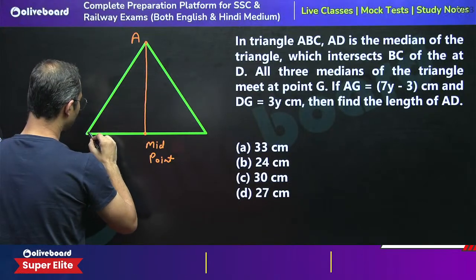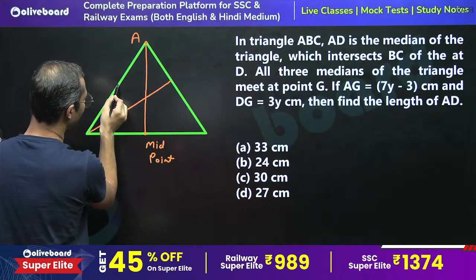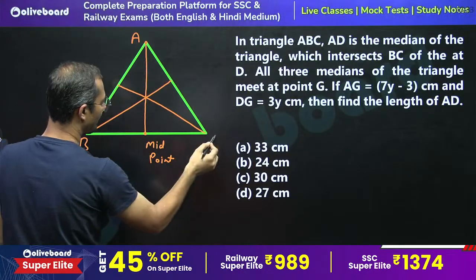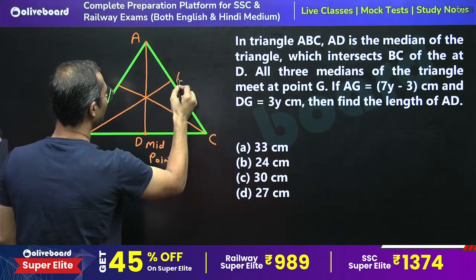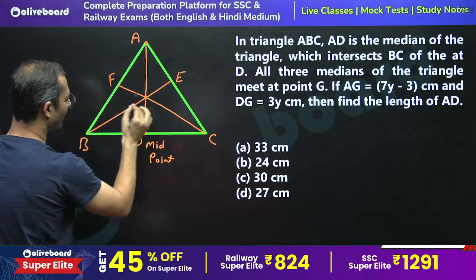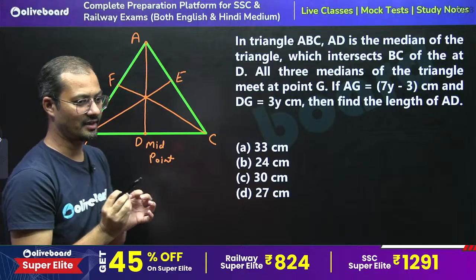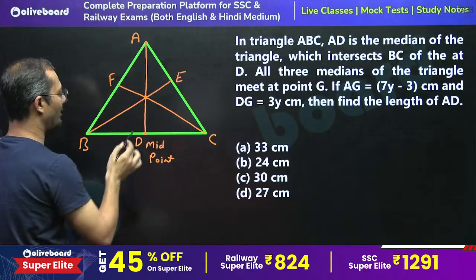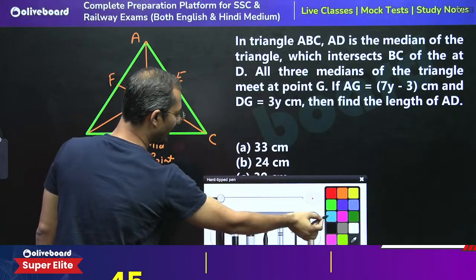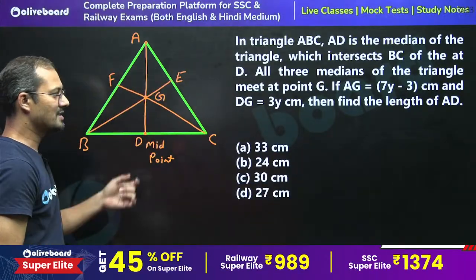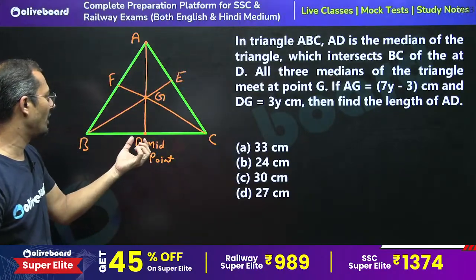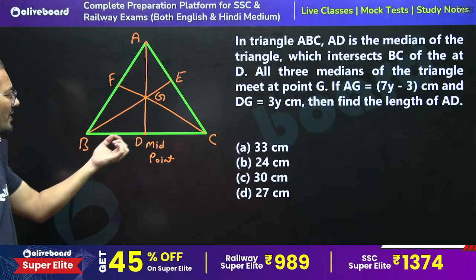If we draw all three medians from all vertices of the triangle, like this, where D, E, F are the midpoints, we get a point where all medians intersect. That point is known as the centroid, and we denote it by G. G stands for gravity. Sometimes we also call it the gravity center. I hope this is very clear to you.